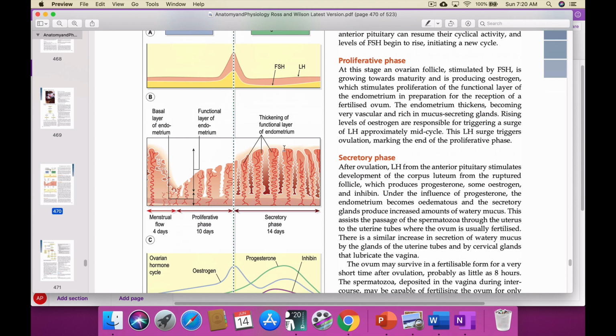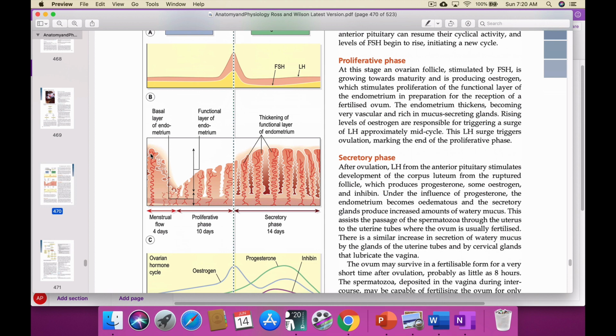I will show you one video about the fertilization so you will be able to understand. So the uterus is ready to receive the fertilized zygote. In case fertilization doesn't take place, what happens? The uterus will wait until the 24th day, 25, 26, 27, 28, and it starts to break.